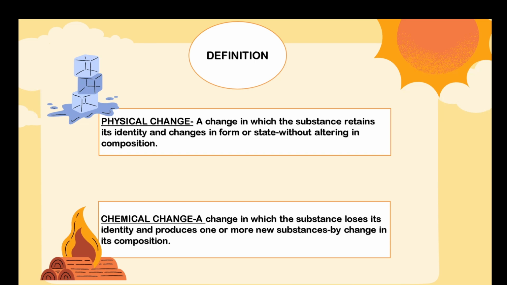Then what is a chemical change? A change in which the substance loses its identity and produces one or more new substances by change in its composition. So here we have the example of burning of wood.